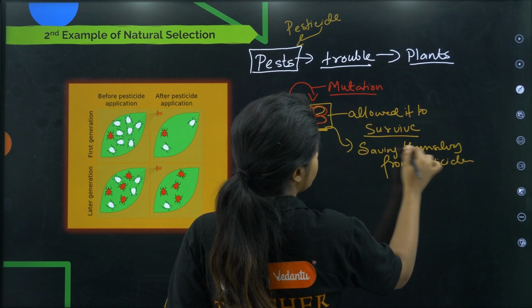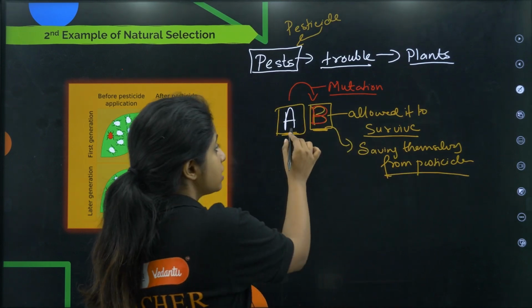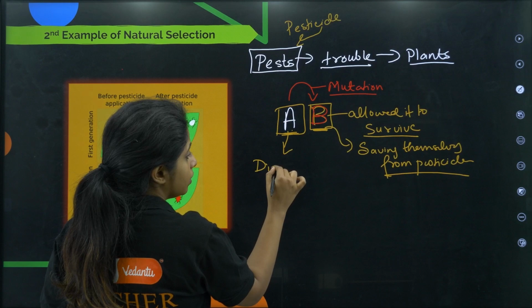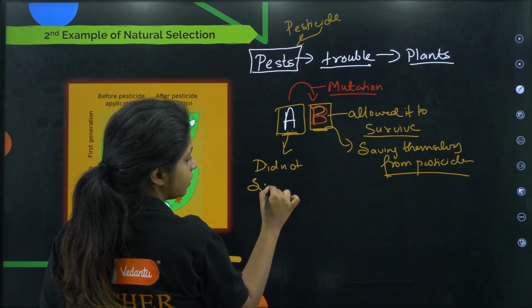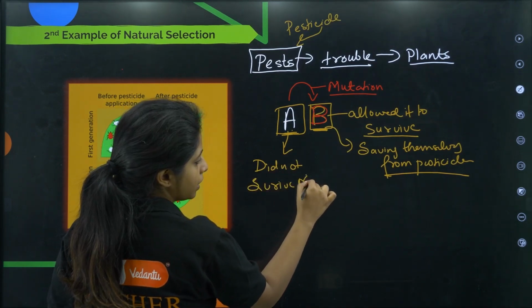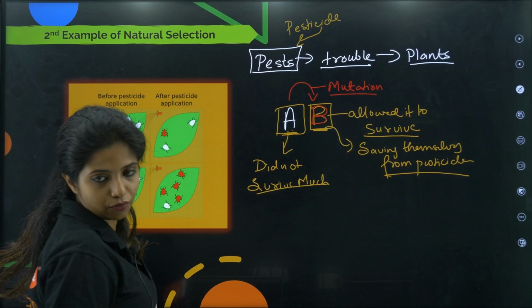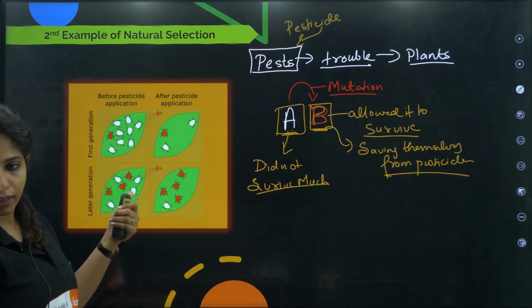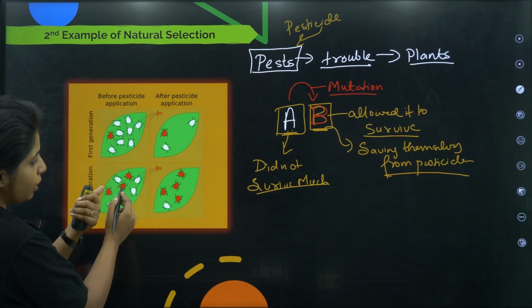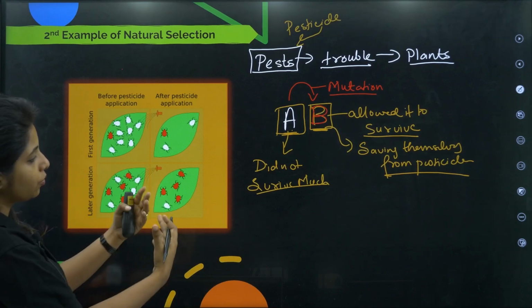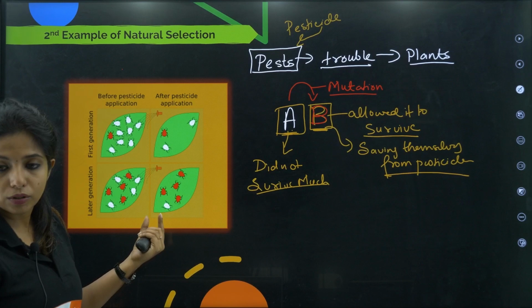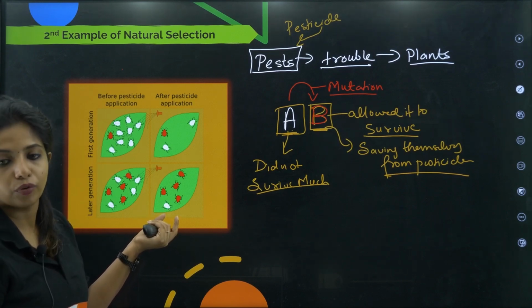So this had some genetic mutation, which is why they were saved from pesticide, whereas A didn't have that mutation, which is why they did not survive much. Okay, only a few of them survived. Later on they started growing, and the red ones dominated and the white ones, as you can see, are not much over here.